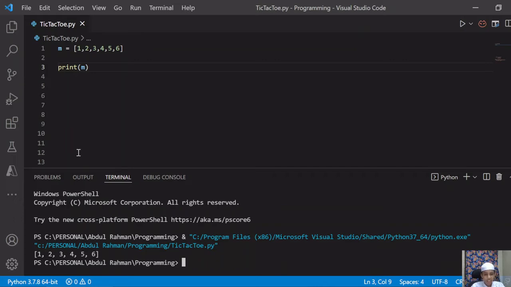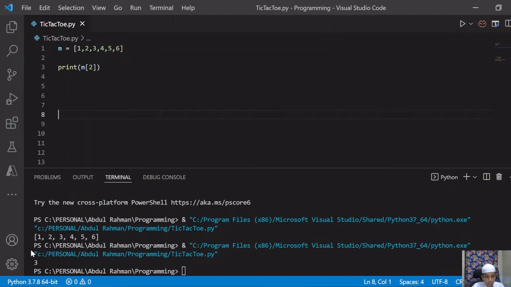Each element in the list is known as an item. 1 is an item, 2 is an item, 3 is an item, etc. Whatever is in the list is known as items. Now beside m, I will create one more square bracket and give 2, and now if I run this program, it shows us 3. Why? I will tell you that.